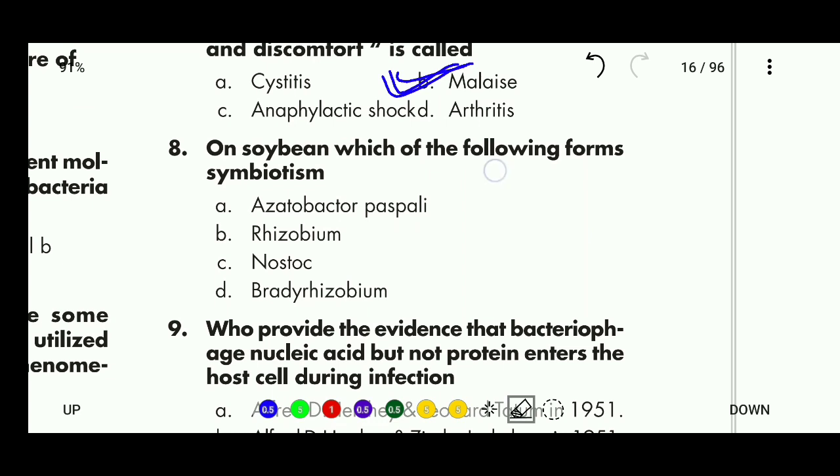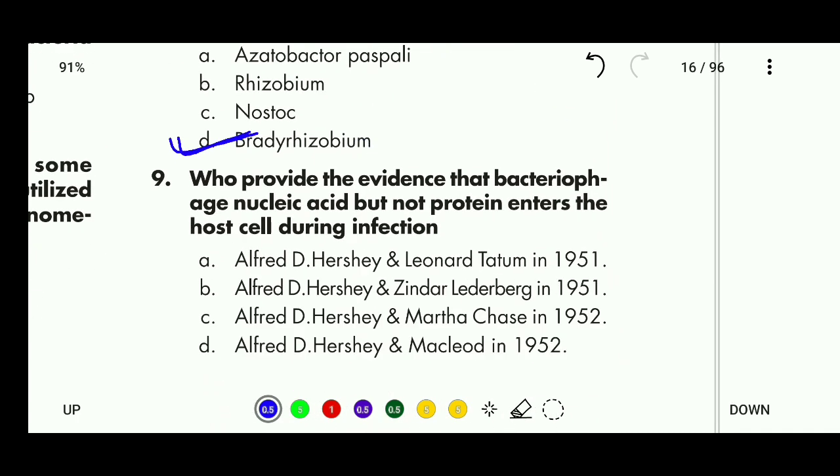On soybean, which of the following forms symbiosis? Azotobacter, Rhizobium, Nostoc and Bradyrhizobium. So the correct answer of this question is D, Bradyrhizobium. Question number 9. Who provided the evidence that bacteriophage nucleic acid but not protein enters the host cell during infection? So the correct answer is Alfred Hershey and Martha Chase, in 1952, provided the evidence that bacteriophage enters nucleic acid, not protein, into the host cell.